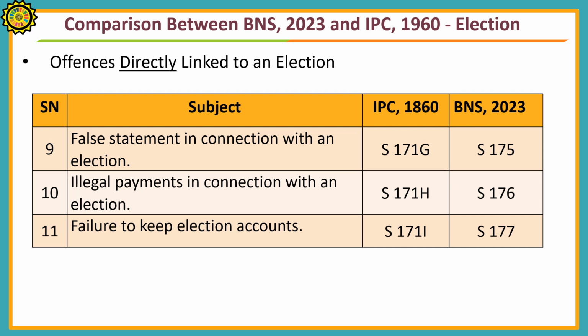Illegal payments in connection with an election was described in Section 171H of IPC. Now it is mentioned in Section 176 of BNS. Failure to keep election accounts was mentioned in Section 171I of IPC. Now it is mentioned in Section 177 of BNS.